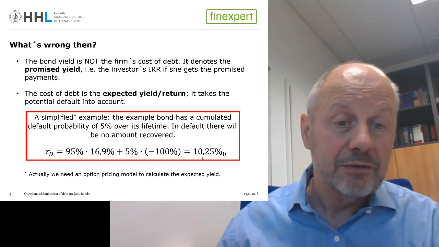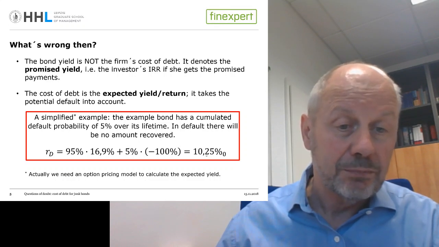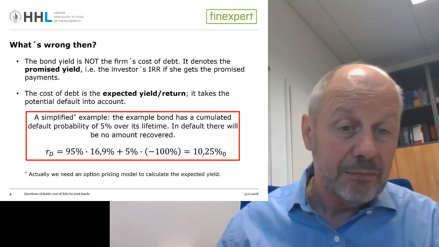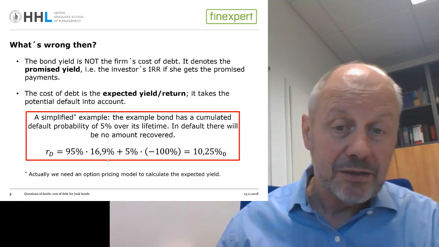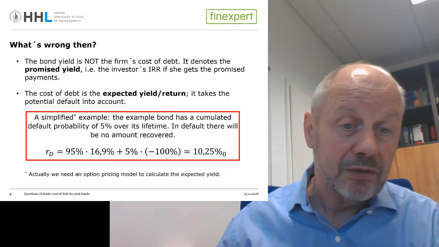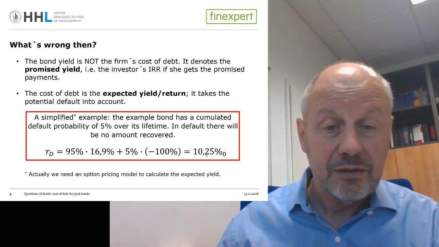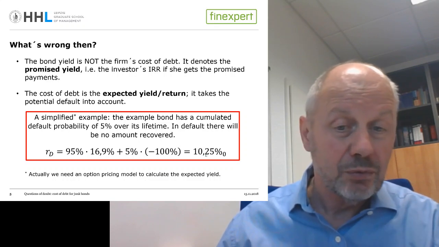You still see that due to the credit risk and the default probability, there is a premium on top of the riskless rate, but you can also see that the expected yield in this case is significantly lower than the promised one. So it would be a mistake if you would take the 16.9% as the firm's cost of debt. Whenever we talk about cost of debt, we talk about expected yields, and that is we have to take this default probability into account.